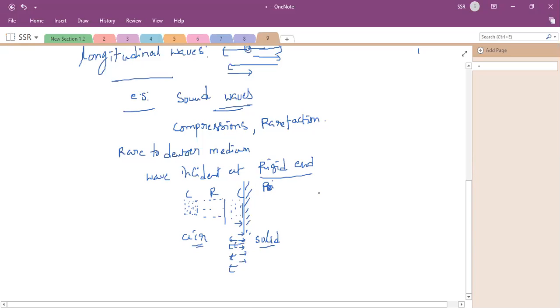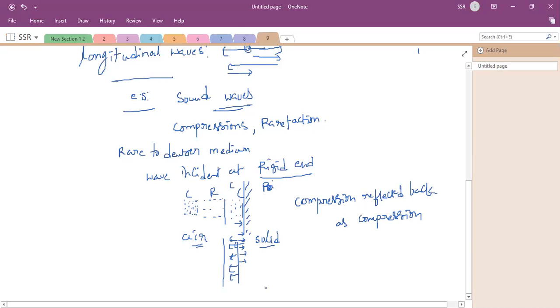That means the compression will be reflected back as a compression. Are you clear on this point? This is the reflection of a longitudinal wave at a rigid end, or from a rarer to a denser medium. Both are the same. So it is reflected back, and again a compression will be formed. So the compression is reflected back as a compression. Are you clear on this point?